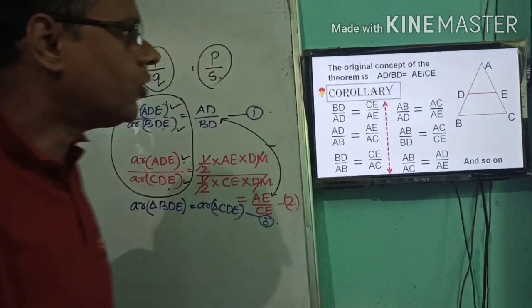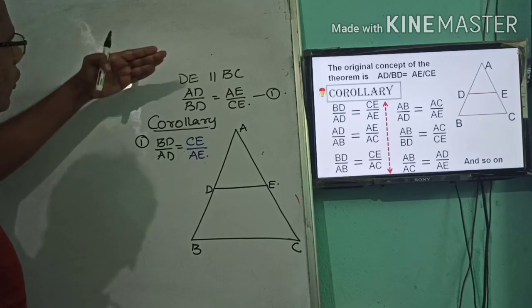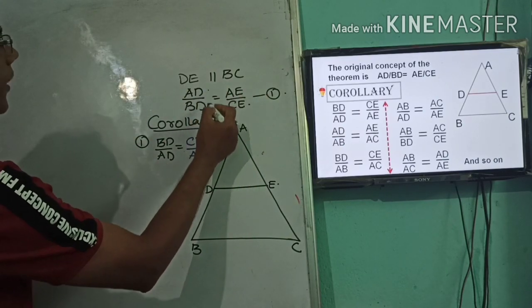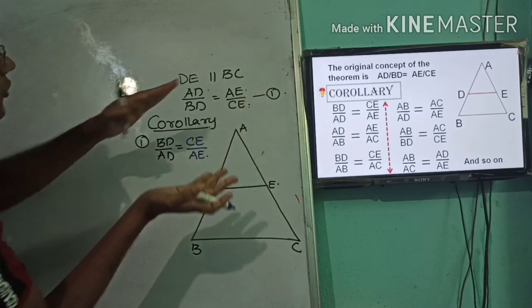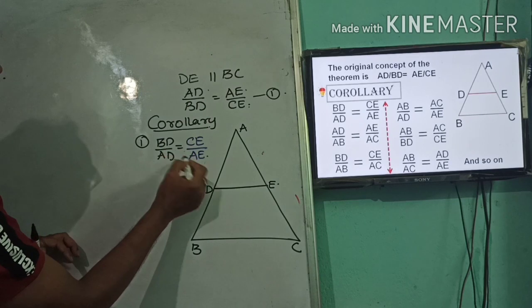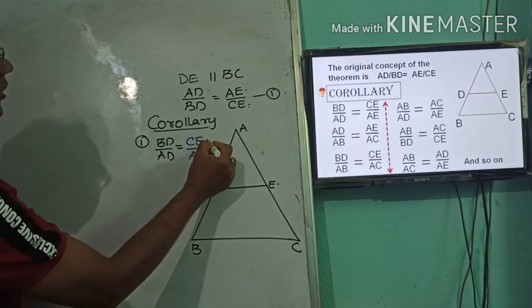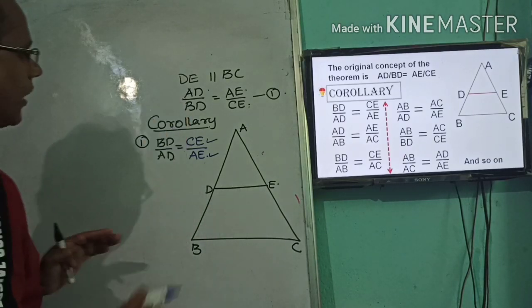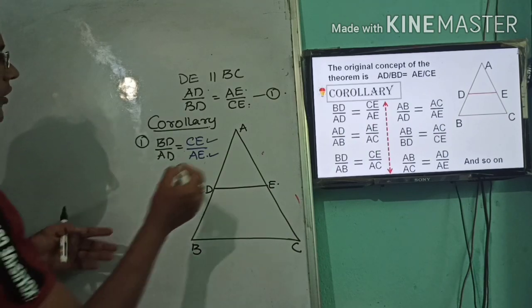Is that clear? So you see the first corollary. This is the original concept, AD by BD is equal to AE by EC. Just make it reverse. So I can write here BD by AD is equal to CE by AE. Is that clear? Okay. Now I can go for the part to whole. Just look at the design here.